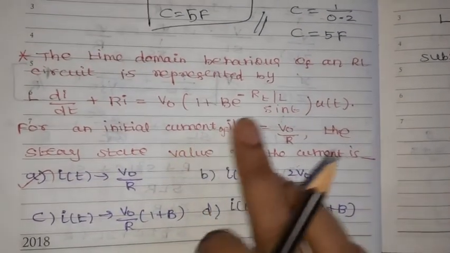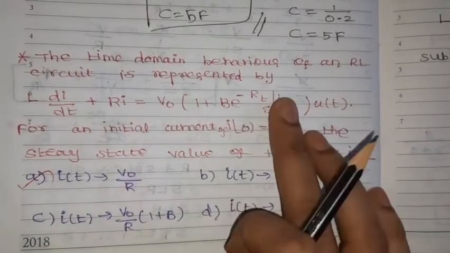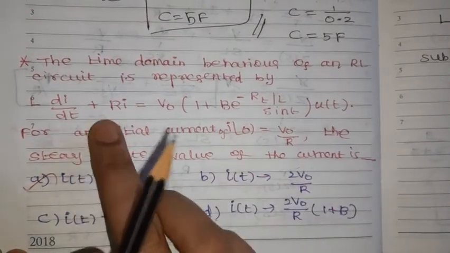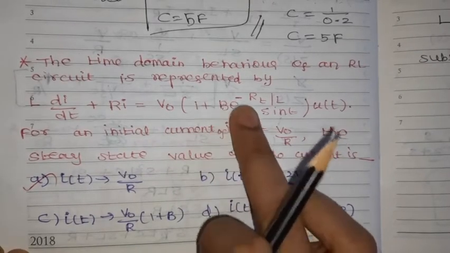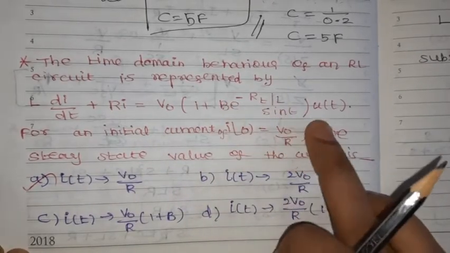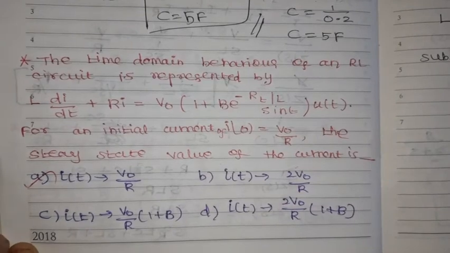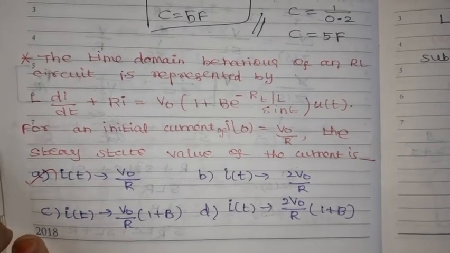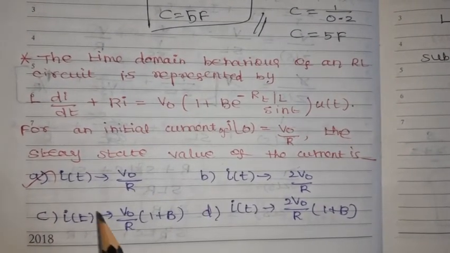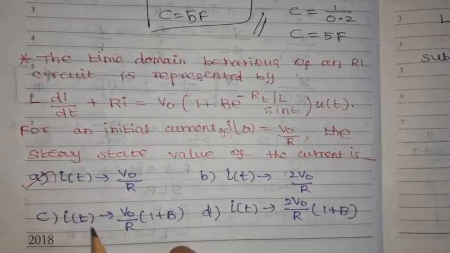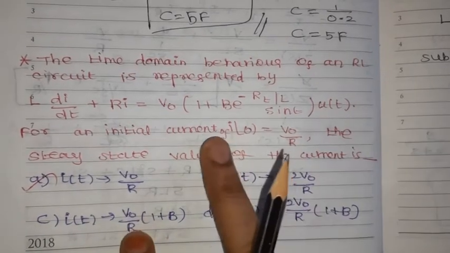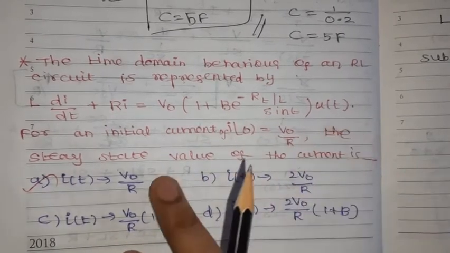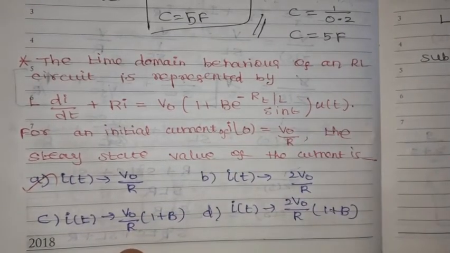The time domain behavior of an RL circuit is represented by L di by dt plus Ri is equal to V naught into 1 plus B e power minus RT by L into sin t into U of t. For an initial current of I of 0 equal to V naught by R, the steady state value of the current is, with 4 options given. The initial current value is given, and we need to identify the steady state value of the current.